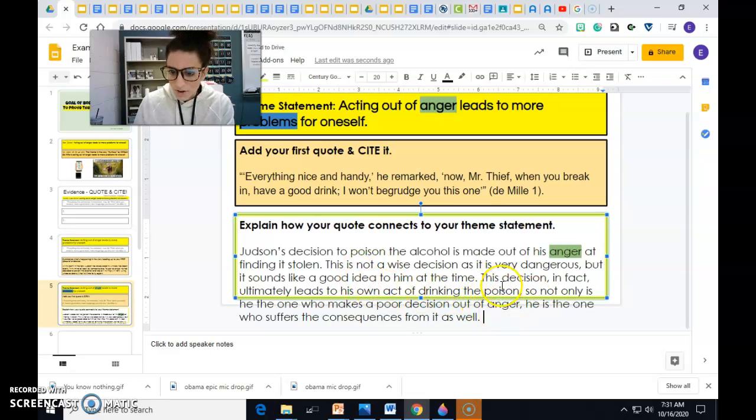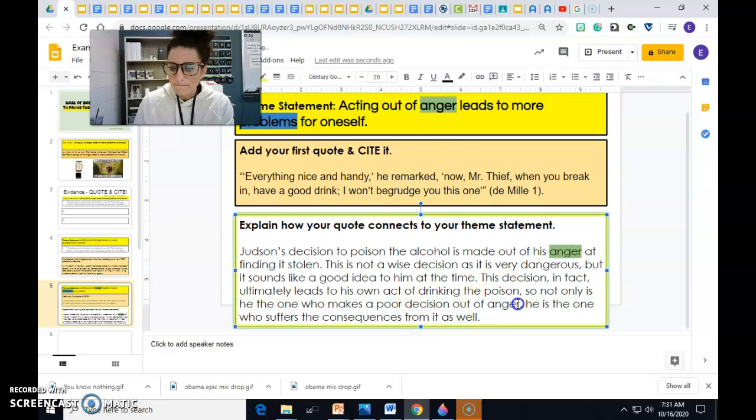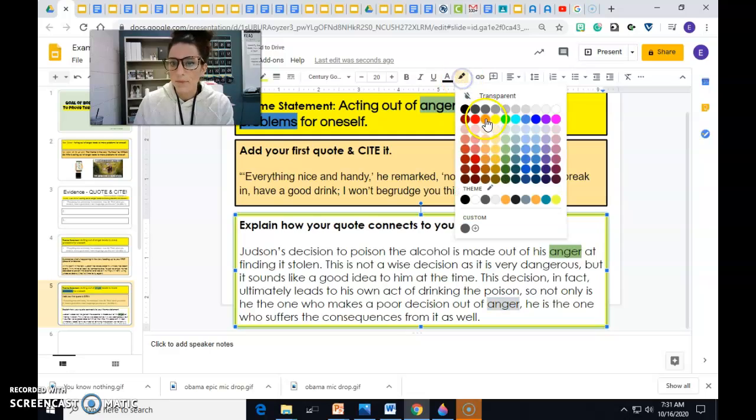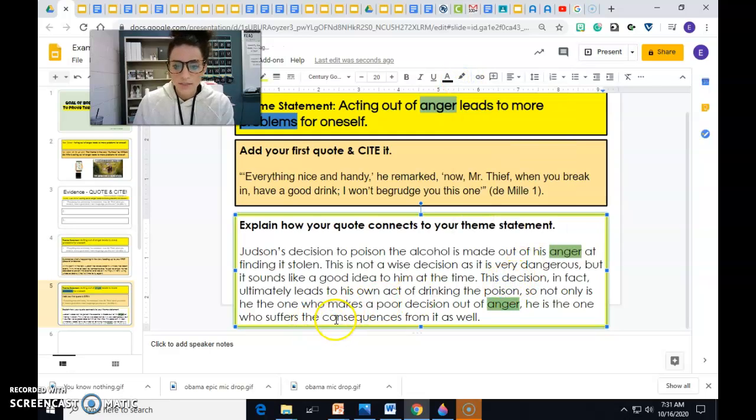Okay, so now we've got anger again. Let me make this just a little bit bigger. I'm going to highlight it, my color, and then consequences is the same. It's a synonym for problems, right? So I'm going to highlight that one blue.